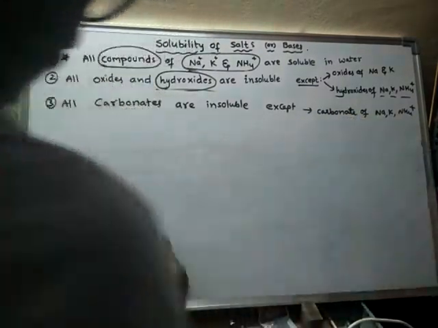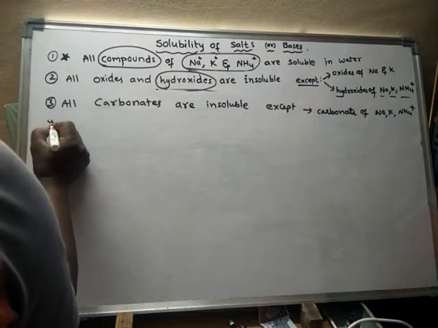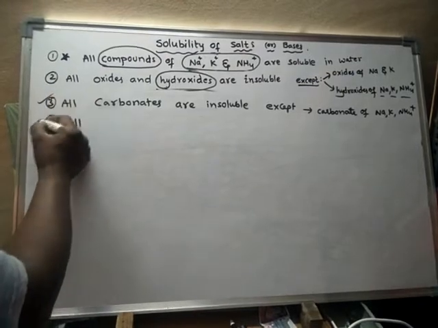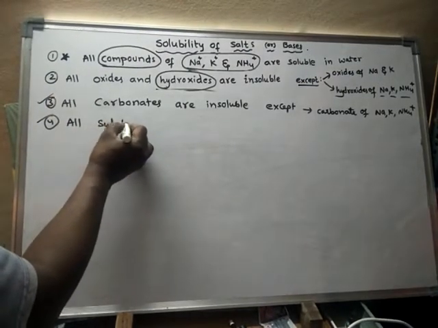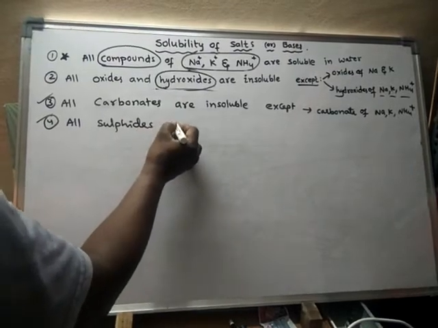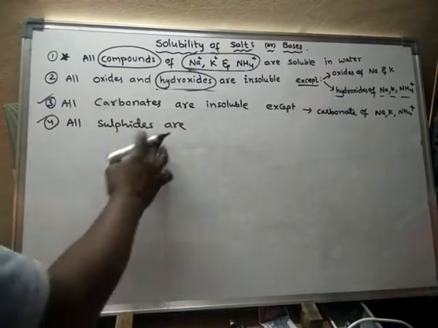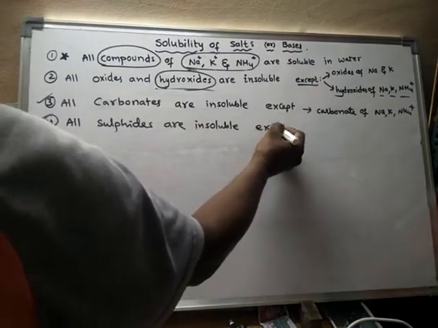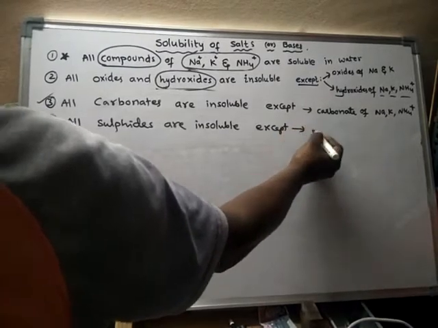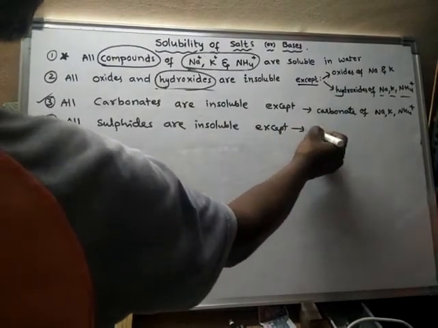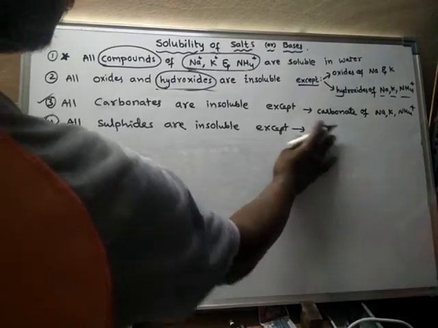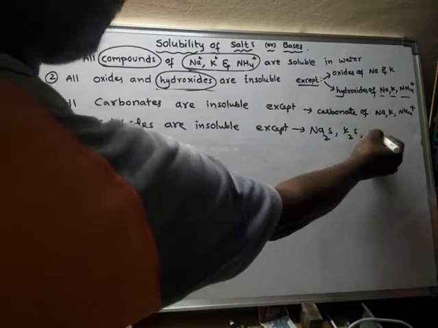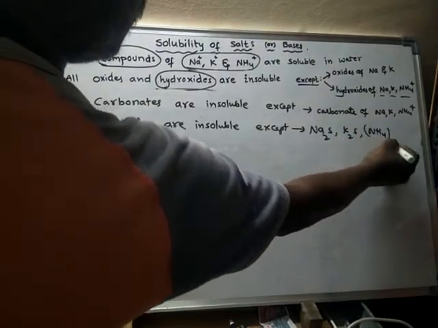Now let us learn about the other type of salts, all sulfide salts. All sulfide salts are insoluble. Here also the same exception: except sulfides of sodium, potassium and ammonium, that is sodium sulfide, potassium sulfide, ammonium sulfide.